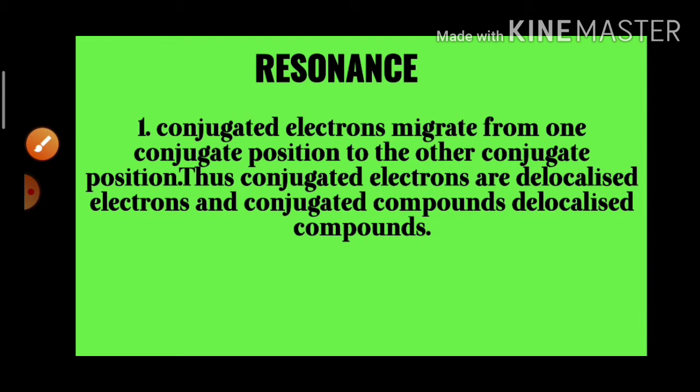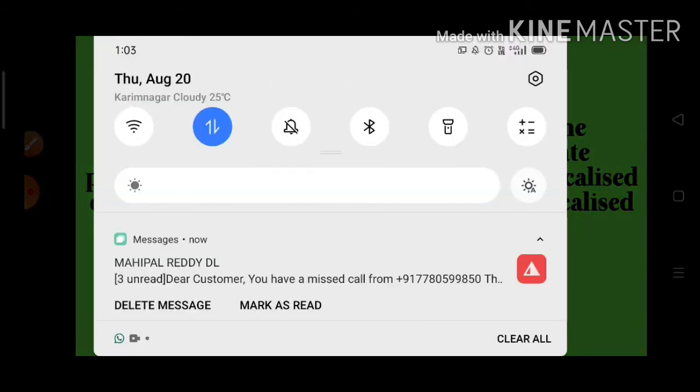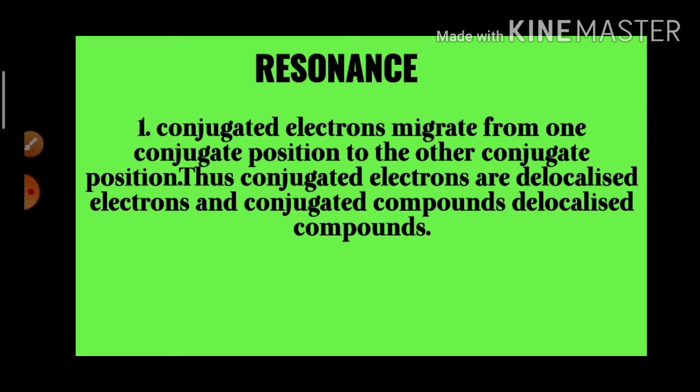Now we go for the concept of resonance or mesomerism. For resonance or mesomerism to occur, conjugation is a necessary condition. So the first point is that conjugated electrons migrate from one conjugate position to the other conjugate position. Thus, conjugated electrons are delocalized electrons, and conjugated compounds are called delocalized compounds.